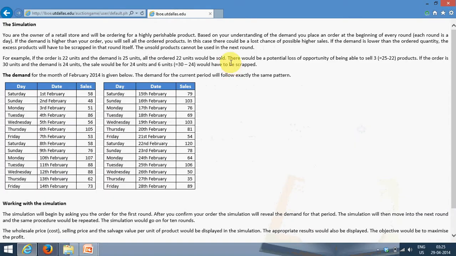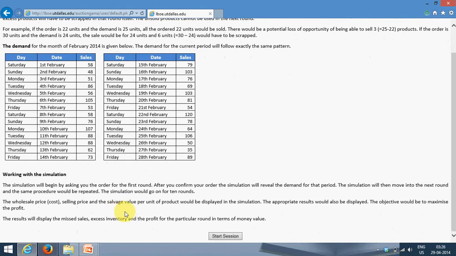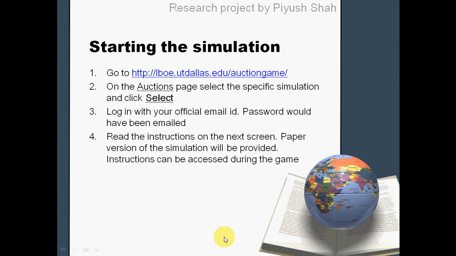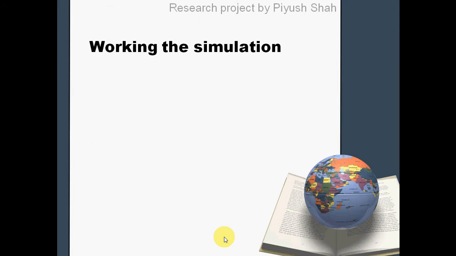So here you would have the concepts of the simulation, a pattern of the demand for some previous months. The current month would follow the same pattern as given here. When you scroll down, you would see a button for starting the session. Click on this button to start the simulation. So if we follow the steps, we come to the screen of starting the simulation.